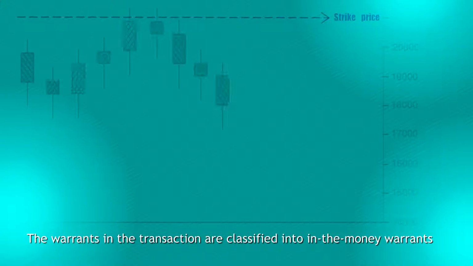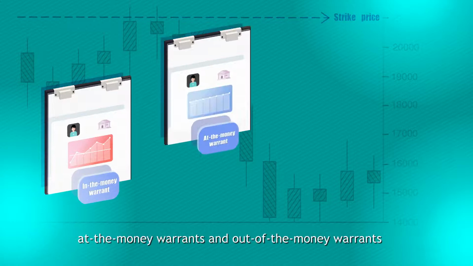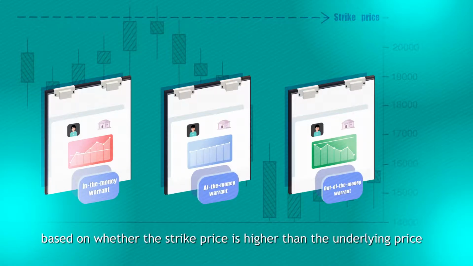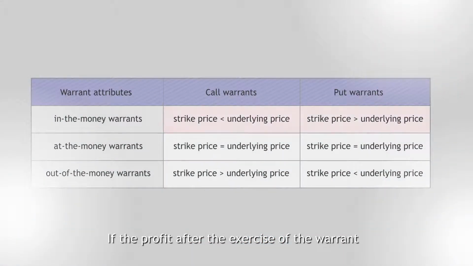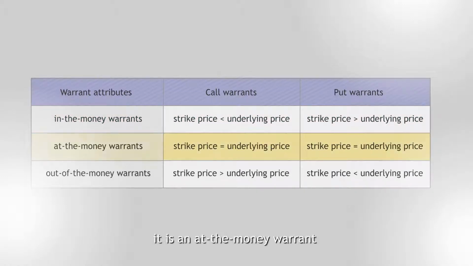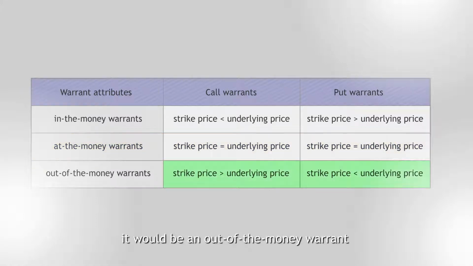The warrants in the transaction are classified into in-the-money warrants, at-the-money warrants, and out-of-the-money warrants, based on whether the strike price is higher than the underlying price. To put it simply, if there is profit after the exercise of the warrant, it is an in-the-money warrant, and if it is flat, it is an at-the-money warrant. Lastly, if loss is present, it would be an out-of-the-money warrant.